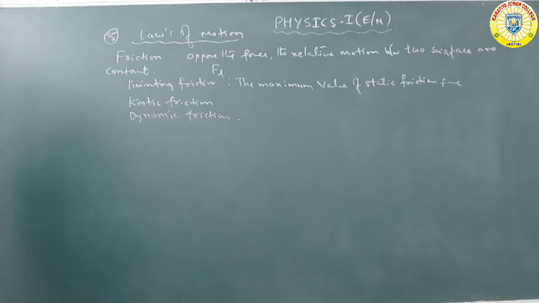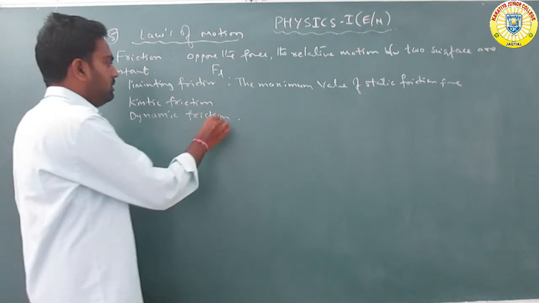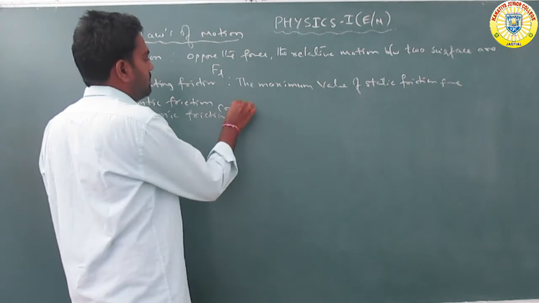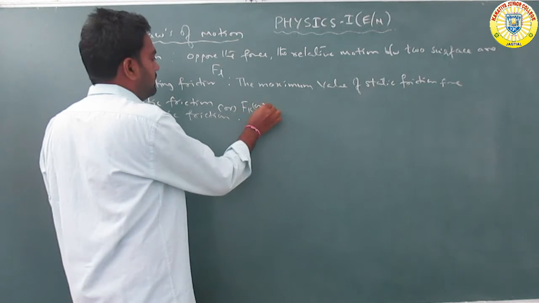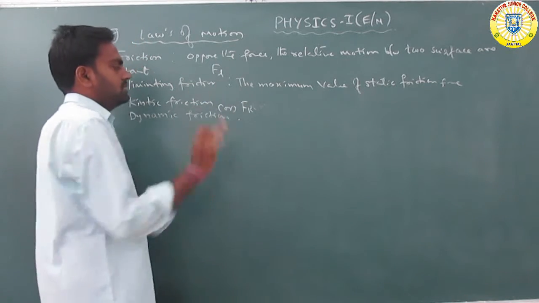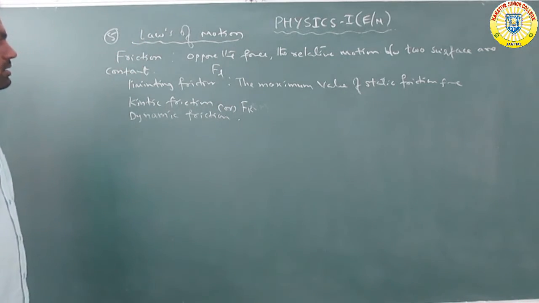The kinetic friction or dynamic friction is written as FK.